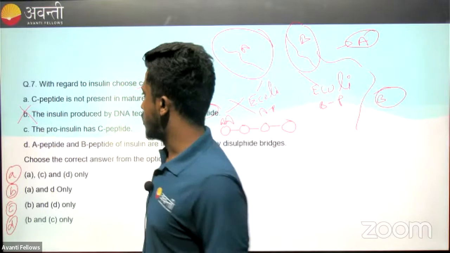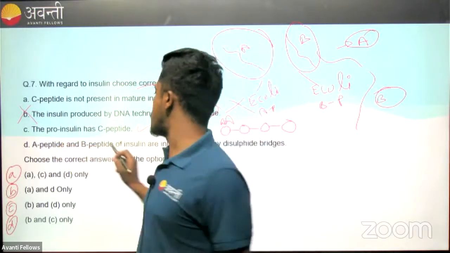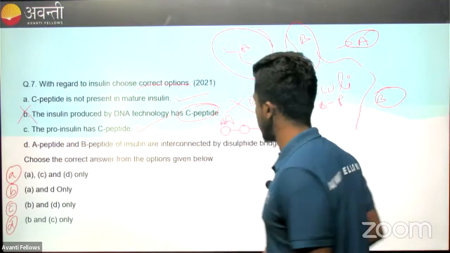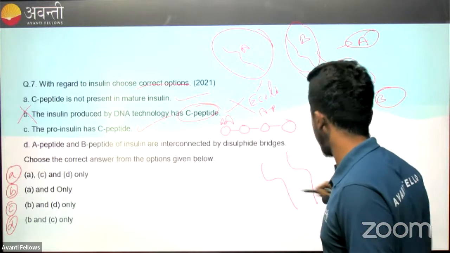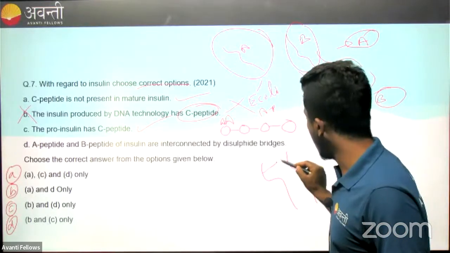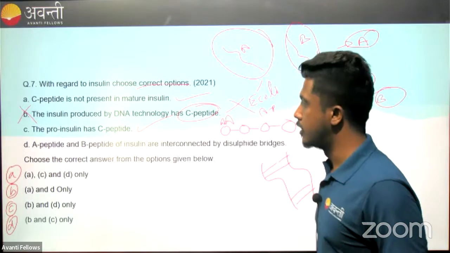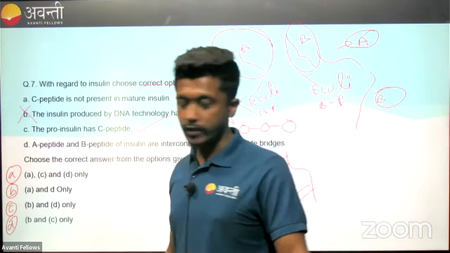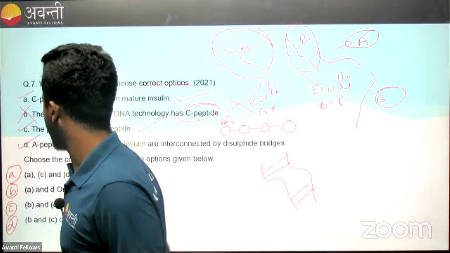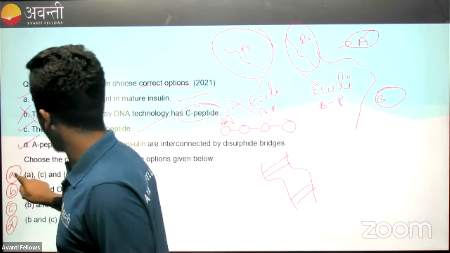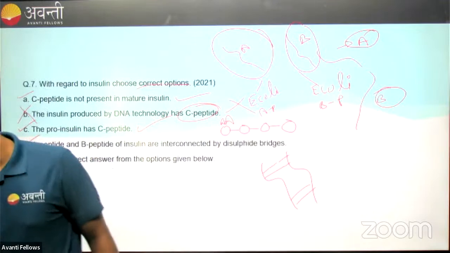And the third option, the proinsulin has C-peptide, correct. A peptide and B peptide of insulin are interconnected by disulfide bridges. Yes. When these peptide chains are formed, the A peptide and B peptide are interconnected by disulfide bridges to hold the chains together. So that is what creates a mature insulin. So our option A, option C, and option D are correct. So A, C, and D. So option A is the correct option for question number 7.